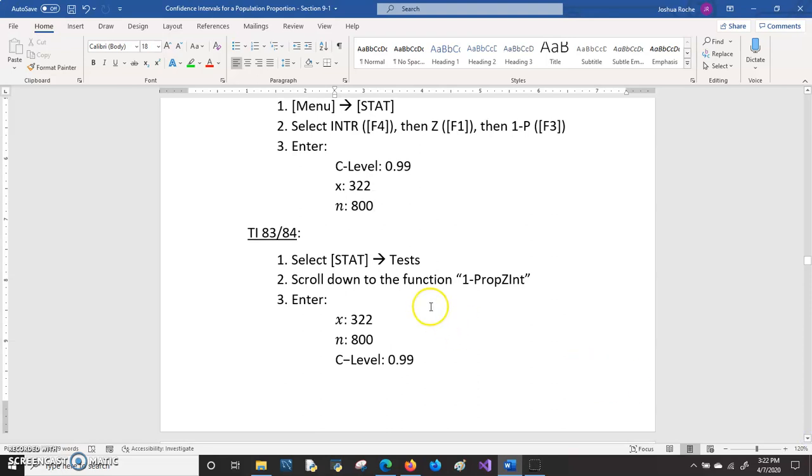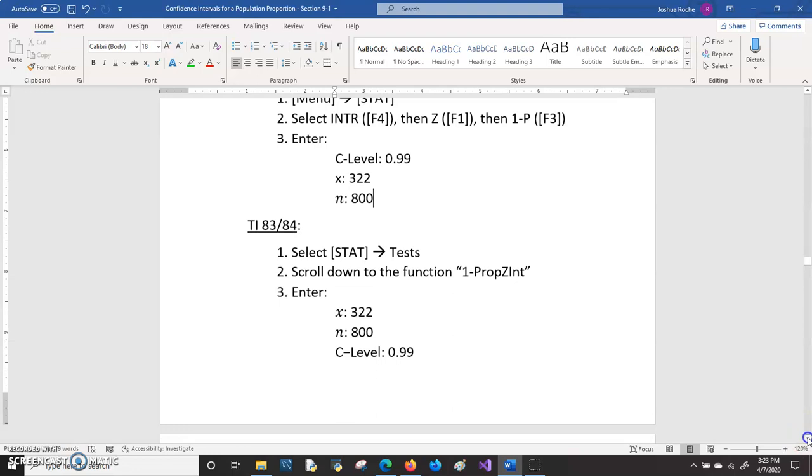Kind of similar for the TI. You go to the stat button, go over to the tests, scroll down and find the function called 1-PropZInt, and then enter 322, 800 for the X and N, and then enter the confidence level of 0.99.